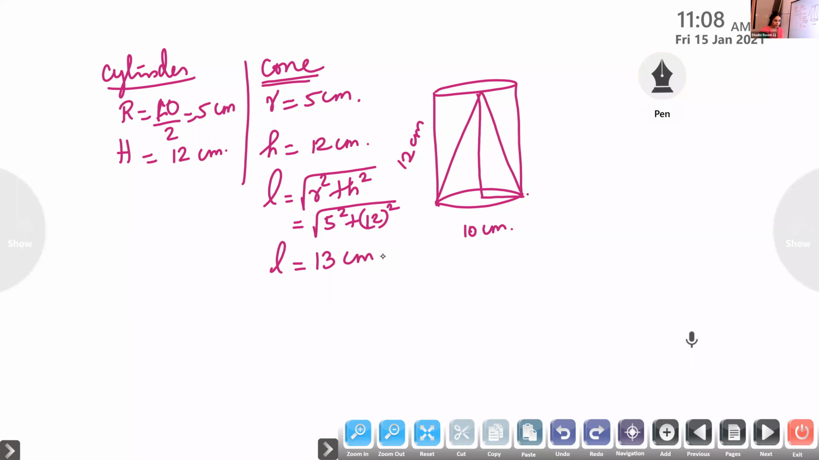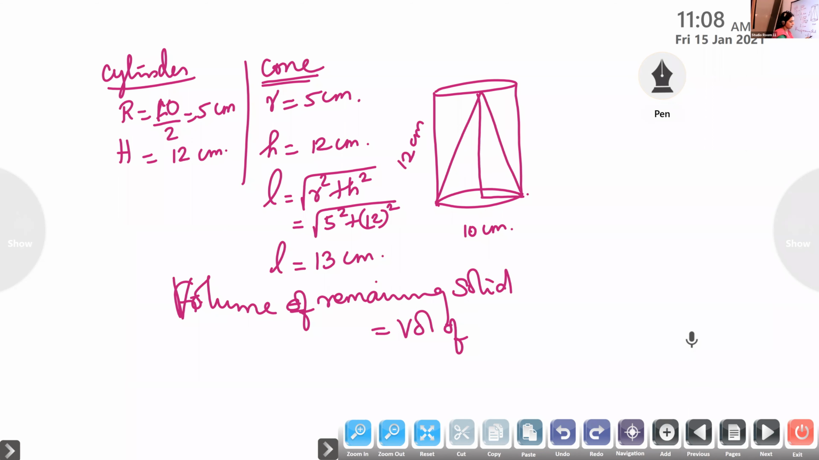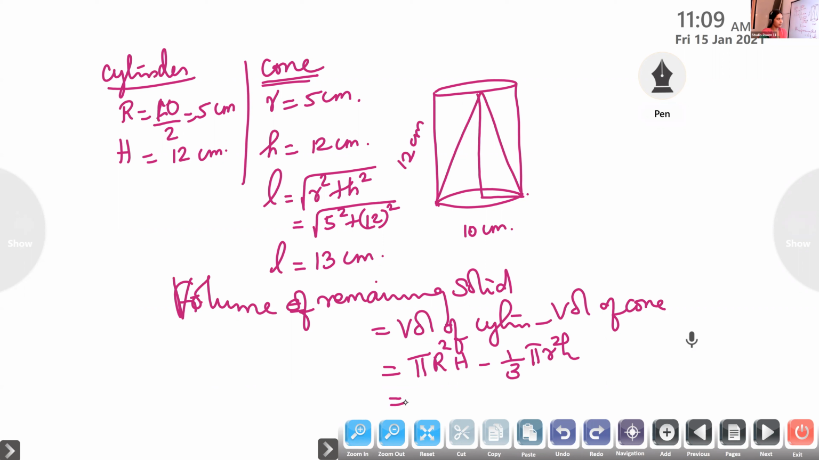So now what is asked? Find the volume. How will you find the volume of the remaining solid? Volume of the remaining solid will be the volume of the cylinder minus the volume of the cone. What's the formula for volume of the cylinder? Pi r square h, minus volume of the cone, which is 1/3 pi r square h. Now substitute the values, simplify and find out the answer.